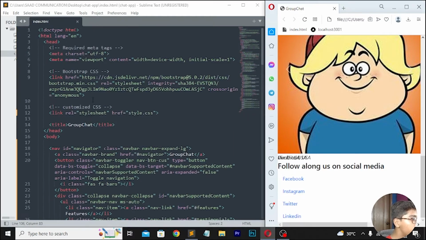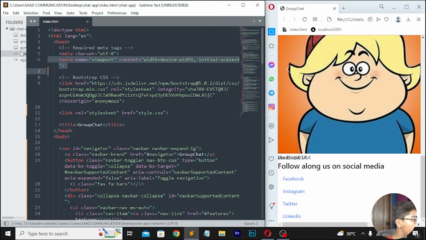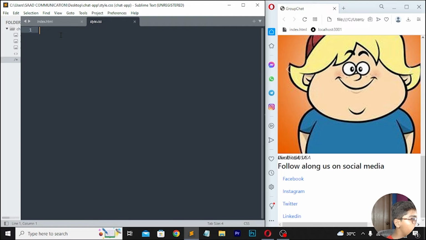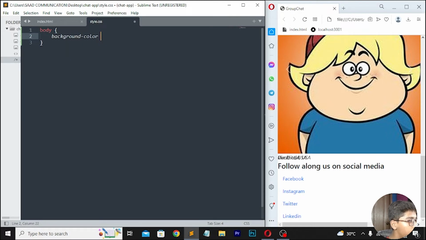So here if I show you, you can see our style sheet has been linked here, so I don't need it here. So save this, then move here to your file, and now we are on our file. Now when you are here, you have to just write a body tag, and then in this I'll be writing a background color. And then I will be writing the background color, which should be like you can say pulli. So here I'll be writing E.